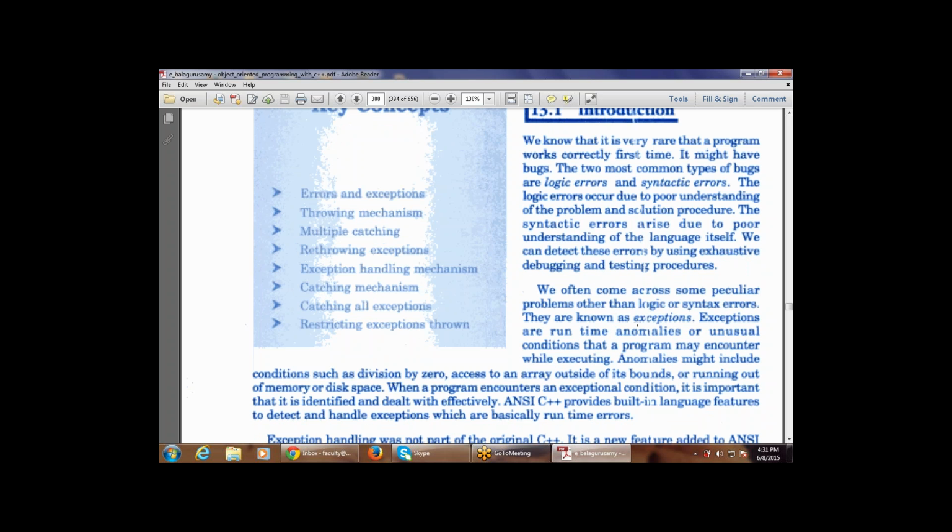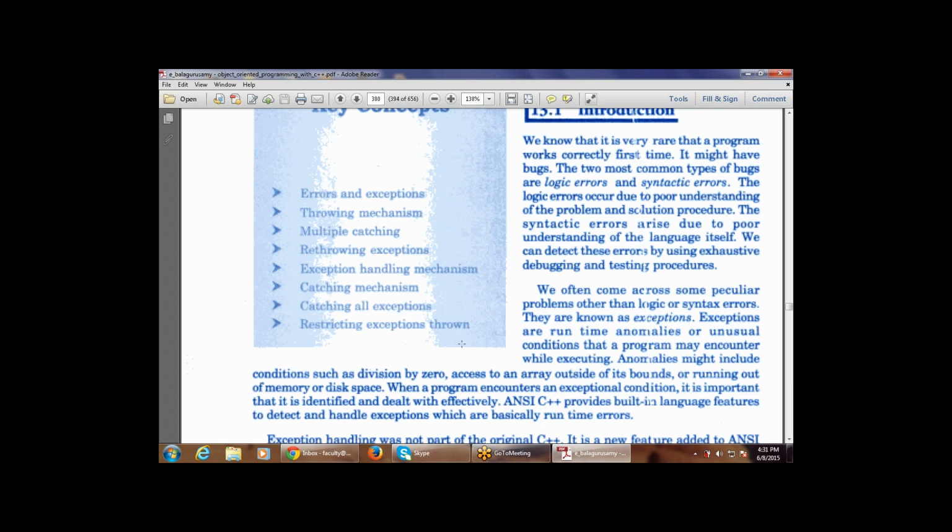Exceptions are runtime anomalies or unusual conditions that a program may encounter while executing. It is one of the important lines. I'm repeating again: exceptions are runtime anomalies or unusual conditions that a program may encounter while executing. So exceptions are runtime anomalies, that is, they occur at runtime, while the program is running.